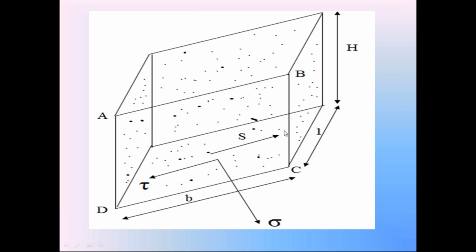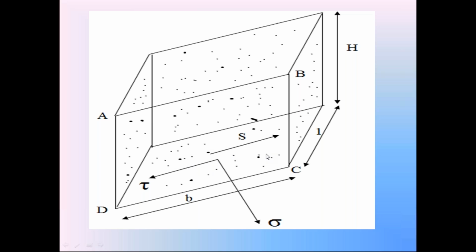Just now I explained the weight of this soil prism W is resolved into two components. One component is perpendicular to surface CD, the normal component N. The other component is parallel to surface CD, the tangential component T.